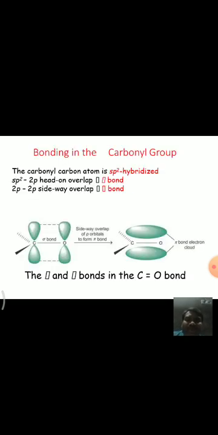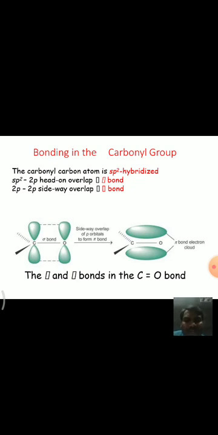See here, coming to the carbonyl group structure, the carbon and oxygen are both sp2 hybridized, and there is one pi bond, that is, a double bond between carbon and oxygen. As the oxygen is more electronegative, it drags the electron density towards it, hence the C double bond O carbonyl group is a polar group.